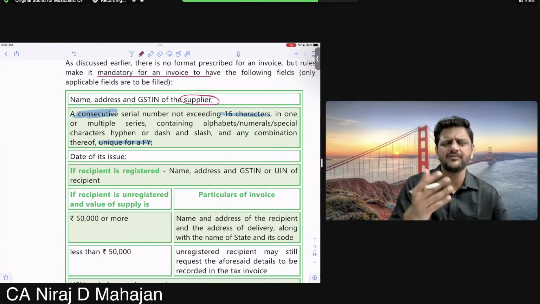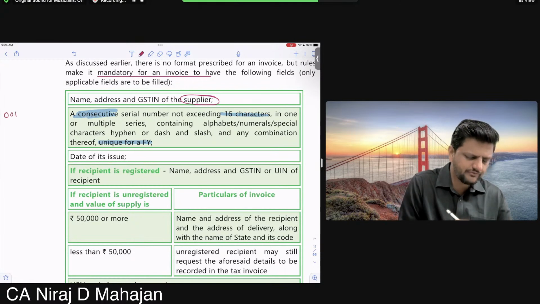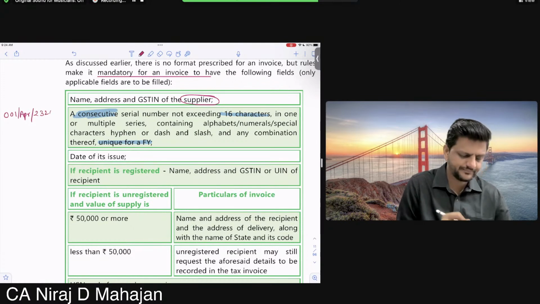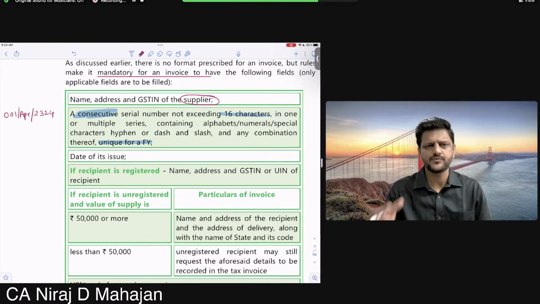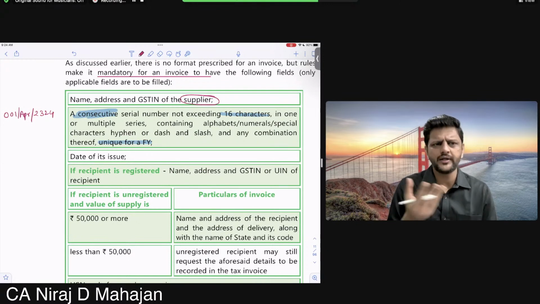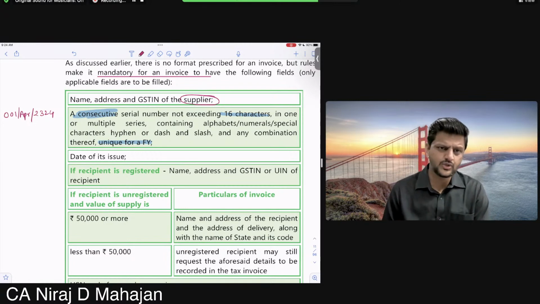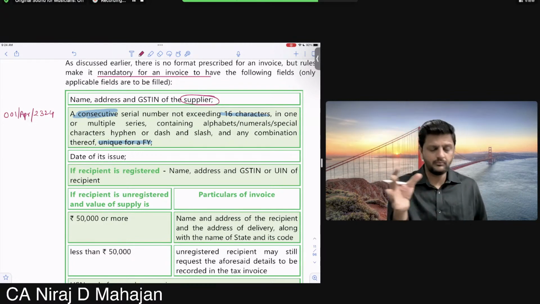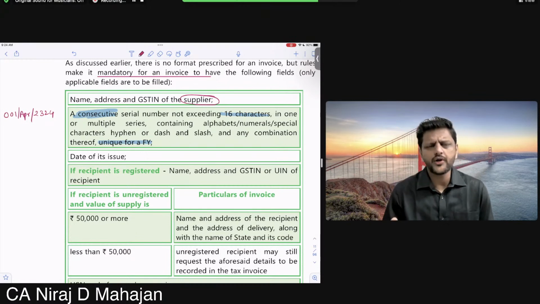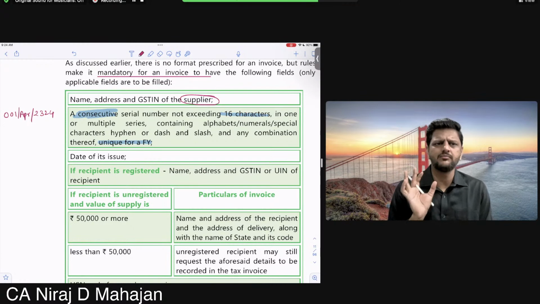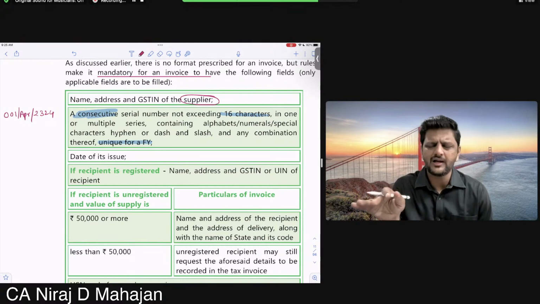Generally, let us say I'm issuing 001, the first invoice, for the month of April, for 23-24. This is the sequencing I generally use in my invoice, for practice. You are free to do it however you like, but not more than 16 characters. Understood? People may have a company or a branch, so accordingly they can make their own unique set of invoice numbers. This is the entire invoice number.